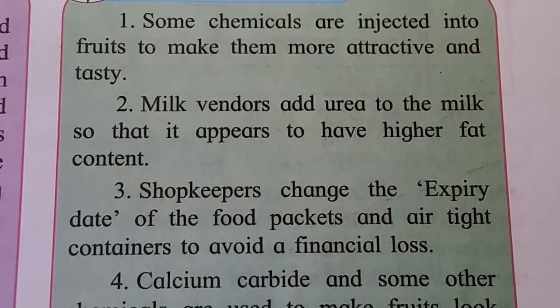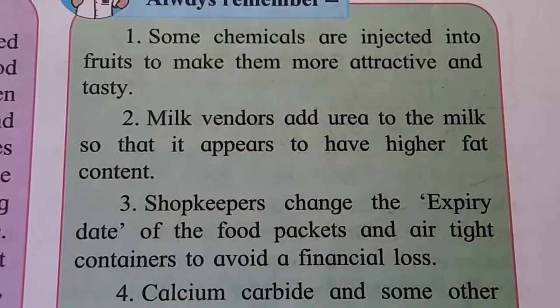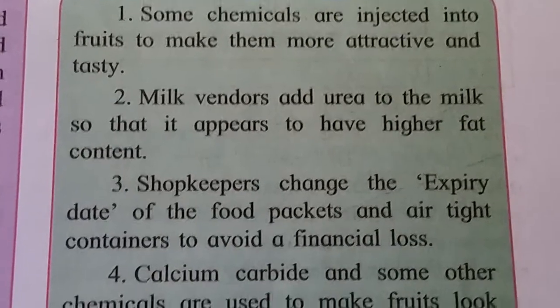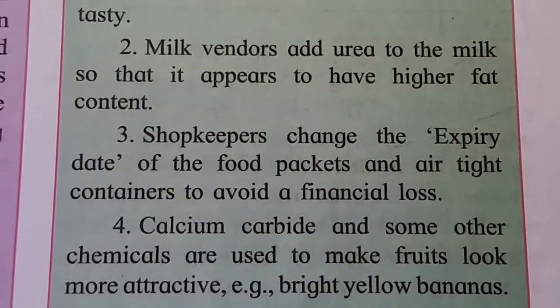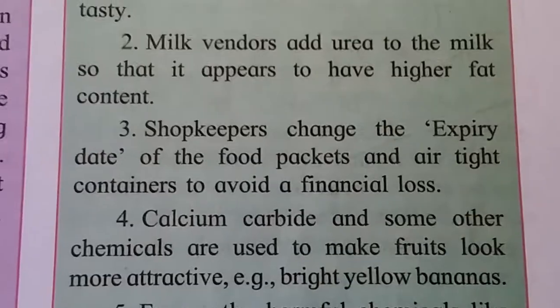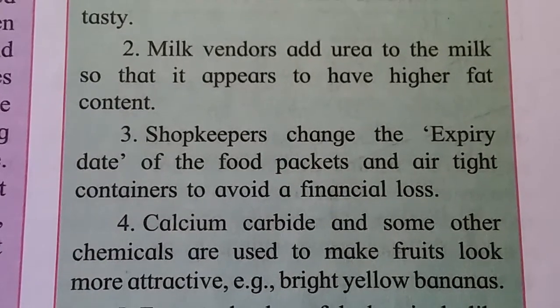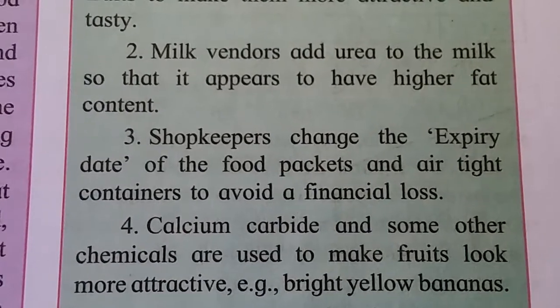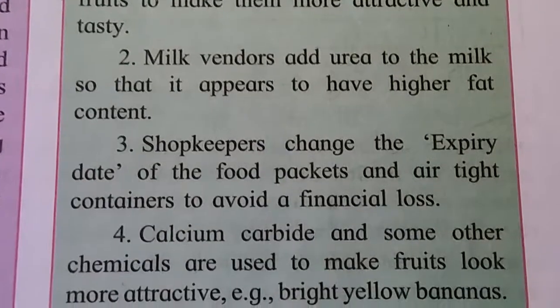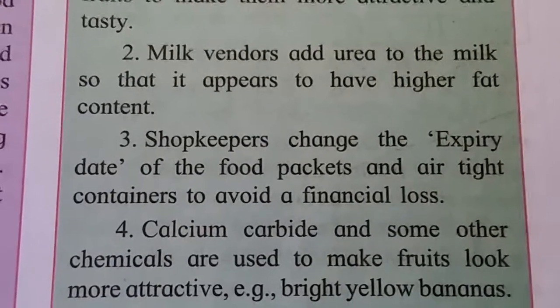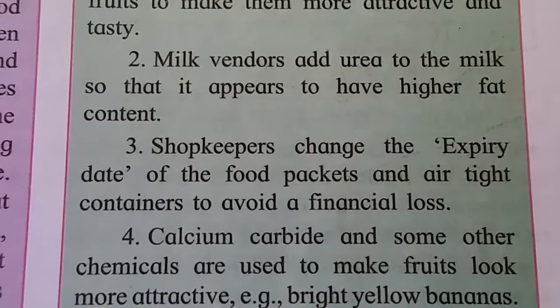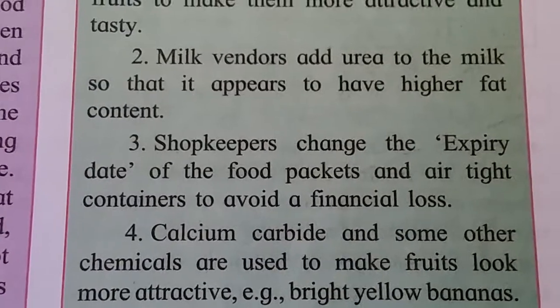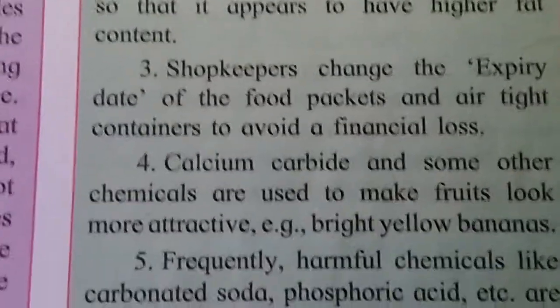Means milk vendors add urea for more fat. Shopkeepers change the expiry date of the food packets and airtight containers to avoid a financial loss. Means shopkeepers sell expired products also. Why? To avoid their financial loss.